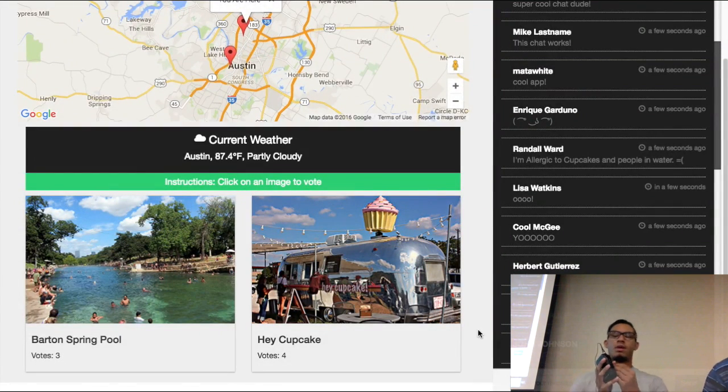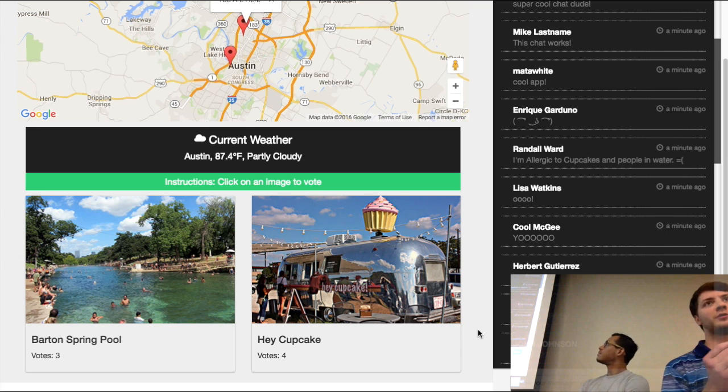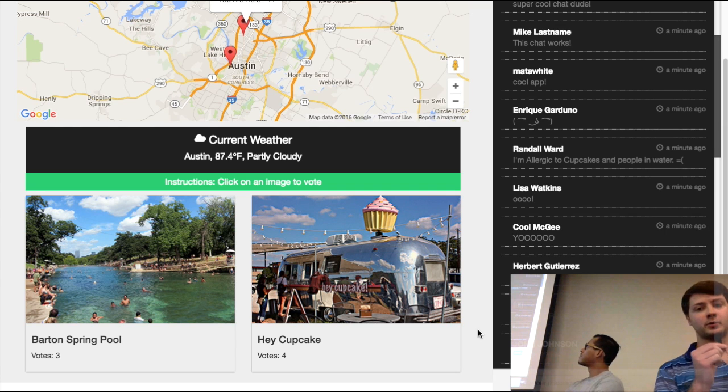I'll let Andrew talk about design a little bit. Yeah, so a big part of this app is we really want to have as much on the screen as possible. We tried to optimize our layout to maximize the above-the-fold content so the user can interact with as many features of the application at one time on one screen.